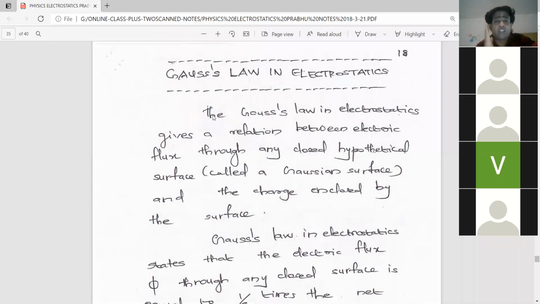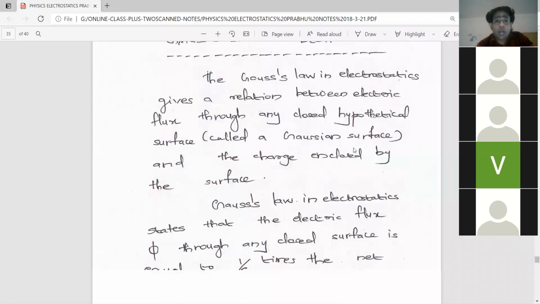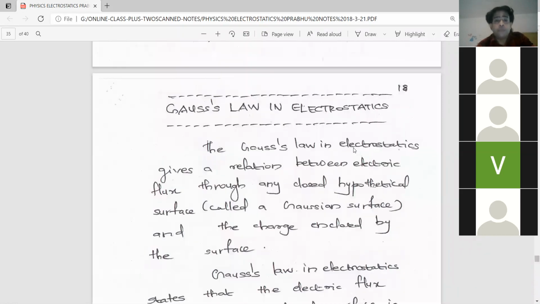So, Gauss's law in electrostatics, again I am repeating, mind you, it's very, very important. Gauss's law in electrostatics is a law, so there is no other choice, you have to learn the law and the statement by heart. I told you there is a method for remembering this law: you just learn the equation by heart.